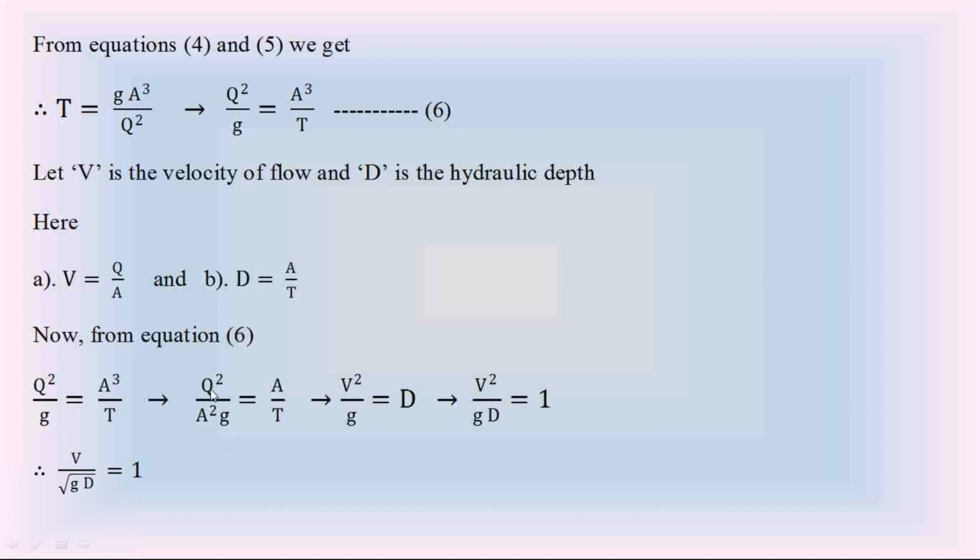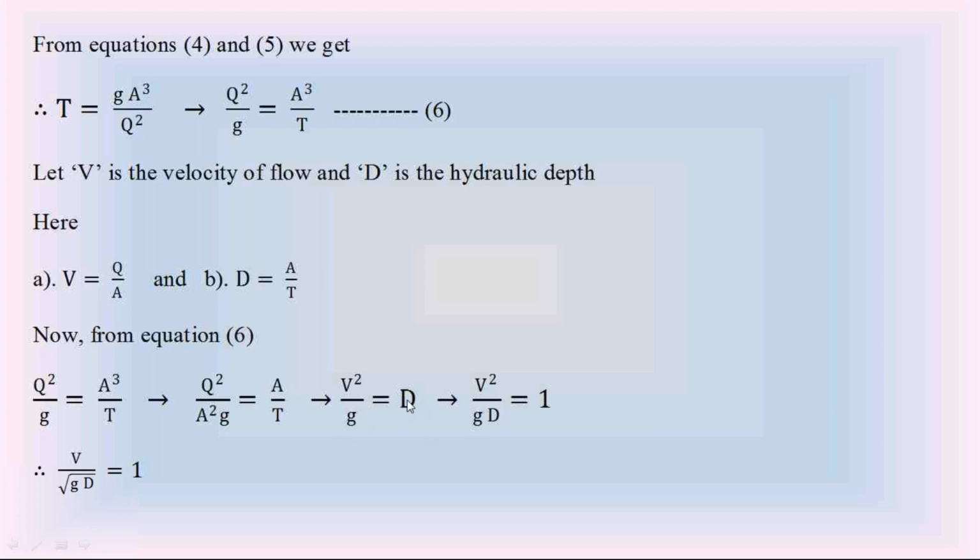Then on the left side, Q by A is velocity V, so Q square by A square is velocity square. So this equation changes as V square by g is equal to D. Divide this equation by the hydraulic depth D on both sides.